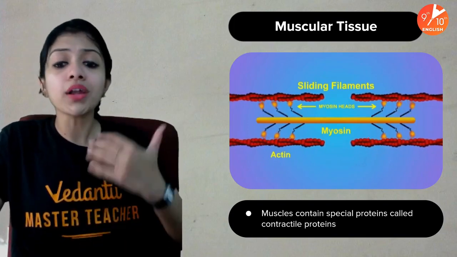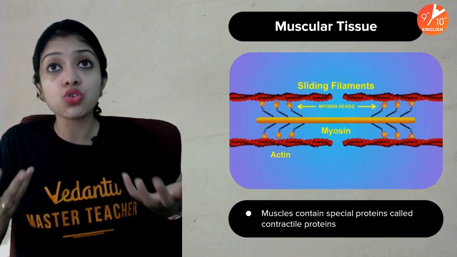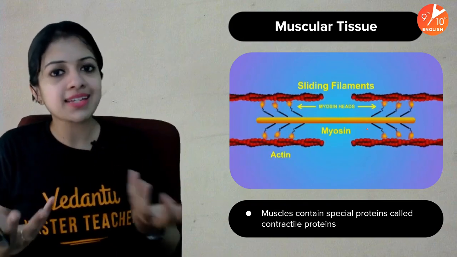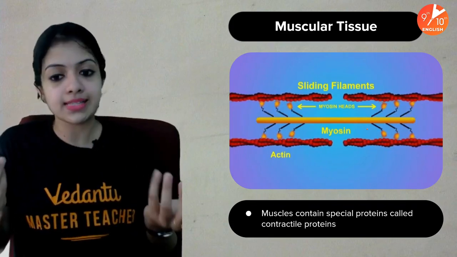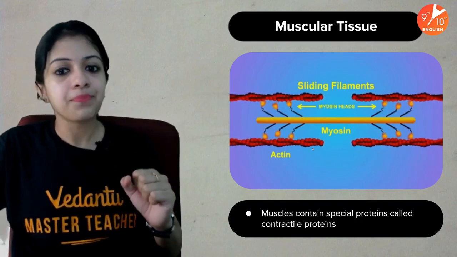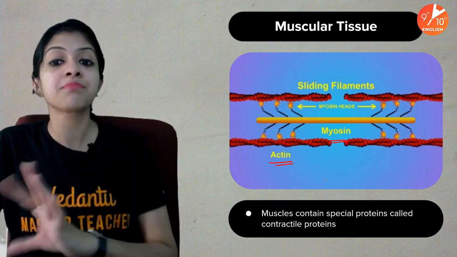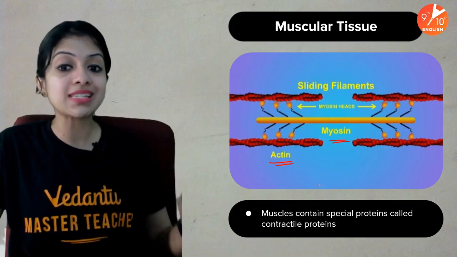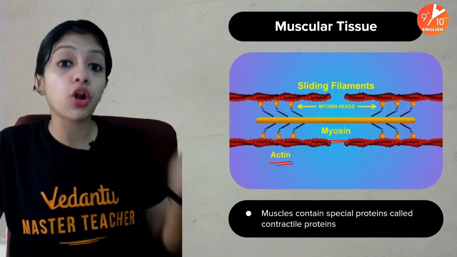Now what makes them special? What gives muscles the ability to contract and relax? Of course, contraction and relaxation is the major feature of muscles. Muscles contain special proteins which help them in this, and they are actin and myosin. There are also others, but actin and myosin are said to be the most common and the most important types of proteins found in muscular tissues. So we call them contractile proteins.